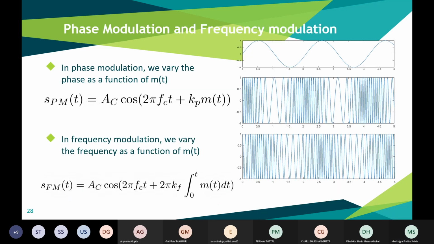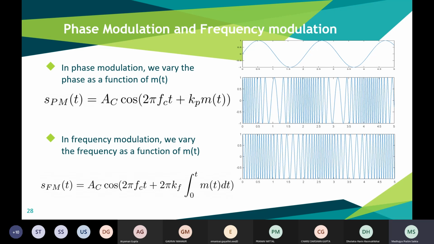Moving on, the phase and frequency modulation. In amplitude modulation, we change the amplitude of the carrier signal. In phase modulation, we change the phase of the carrier signal. S_PM(t) is equal to Ac cos(2π fc t + kp m(t)), where the part kp m(t) represents the phase of the carrier signal. So basically, with the variation in the message signal, the phase of the carrier signal will also change.